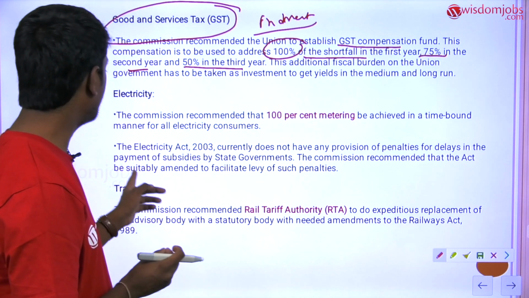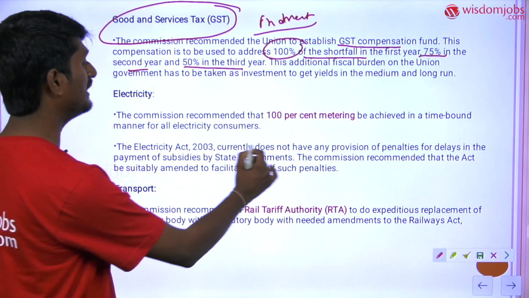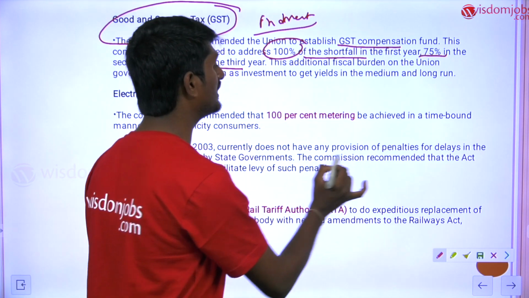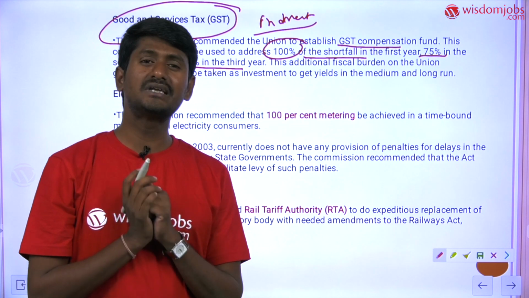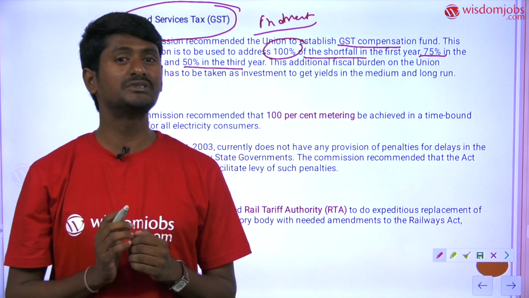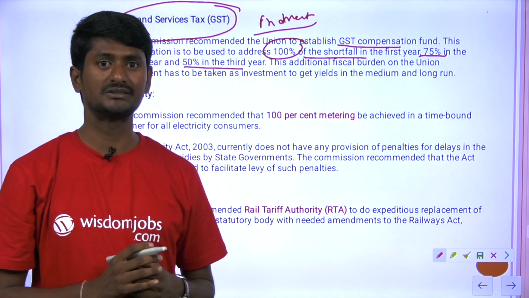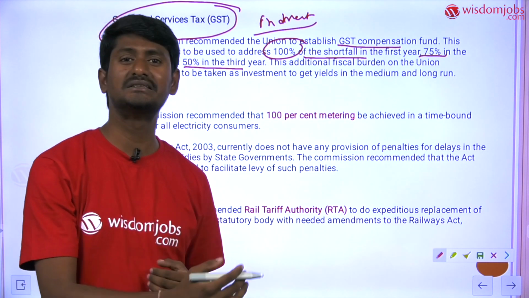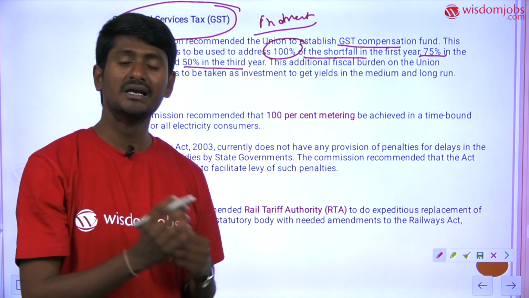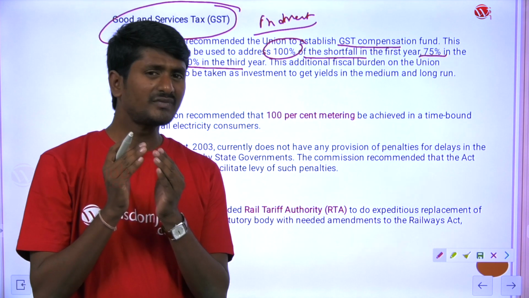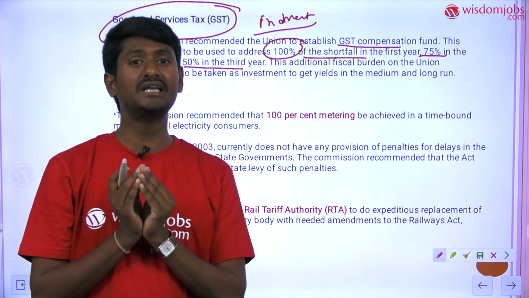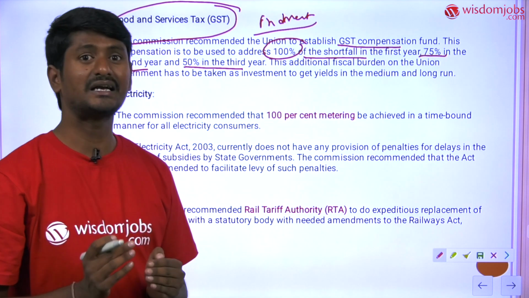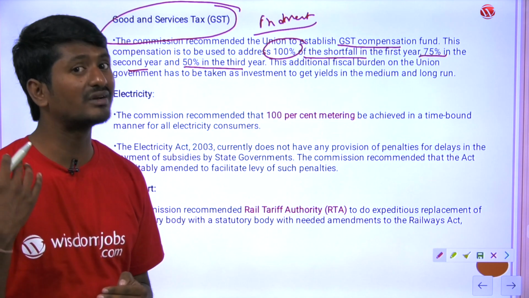so that the losses of the power distribution companies can be reduced. And the Electricity Act currently does not have any provision of penalties for delays in the payment of the subsidies by the state government. It means the state government would grant various subsidies to various levels of populations. For example, it may grant subsidies to the SCs, STs households. So in those situations, if the state government is not transferring the subsidy amount to the power distribution companies, certainly the power distribution companies cannot recover the losses.